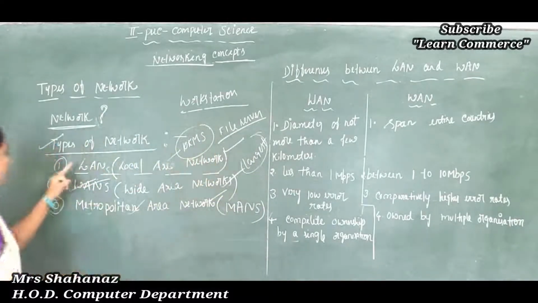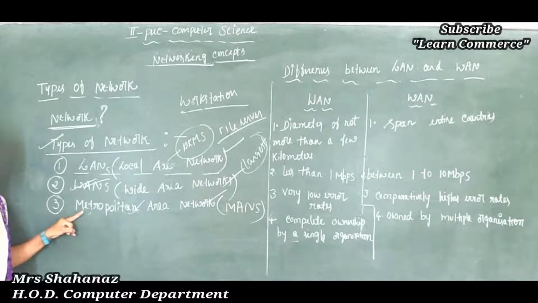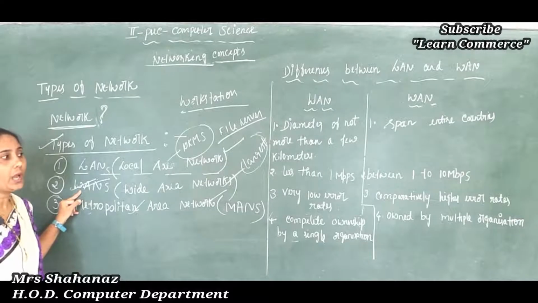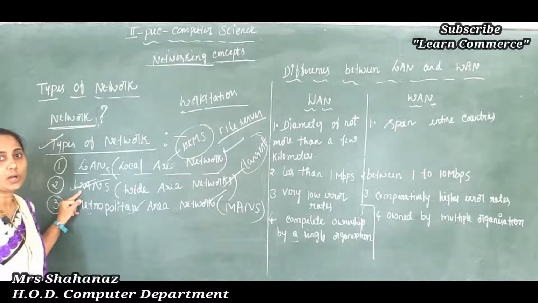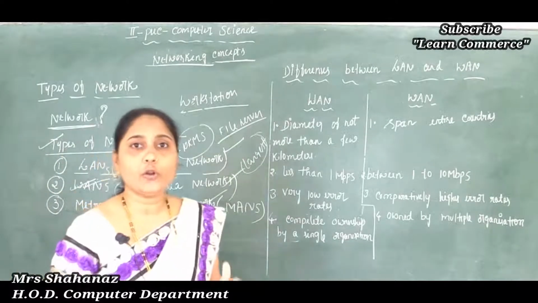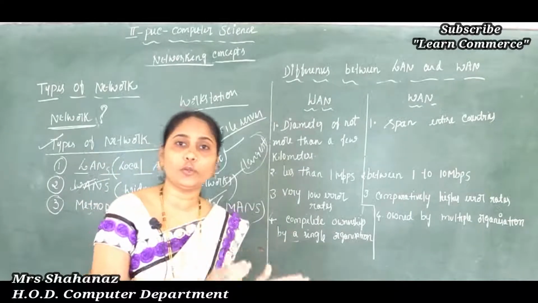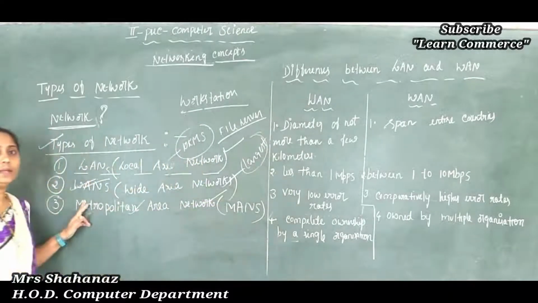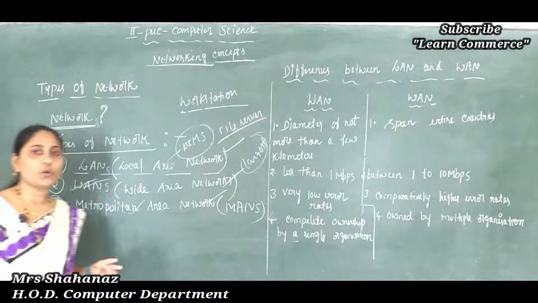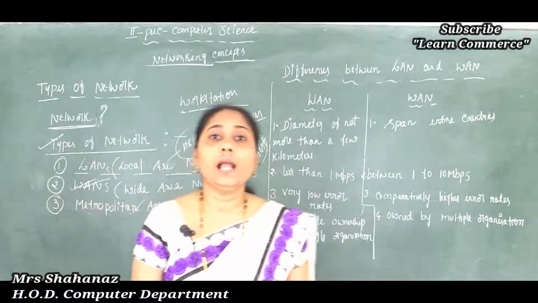But in case of our LAN and metropolitan area network, we don't want any public networks. But what about in case of the WAN? The computers connected to the wide area network also need to connect through public networks. That means not just computers connecting one to another; if we are using the WAN, with those computers we need some other public network also. The public network is our telephone system. Clear this point here? Sometimes it connects with the telephone system, or sometimes it connects with our satellite or leased lines.